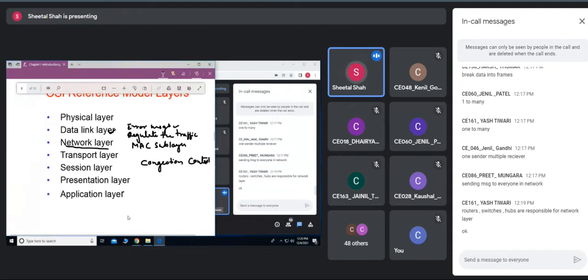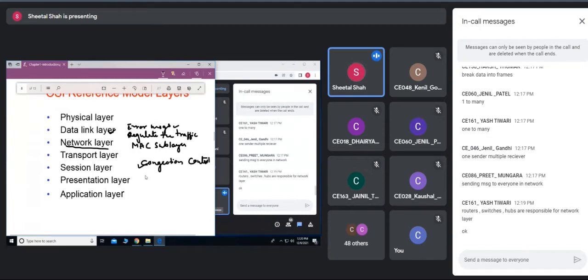If there are a number of such paths already present between the router and host B, it has to find out which one has lower traffic, and based on that it transfers the packet to the destination. Hope you are getting this.